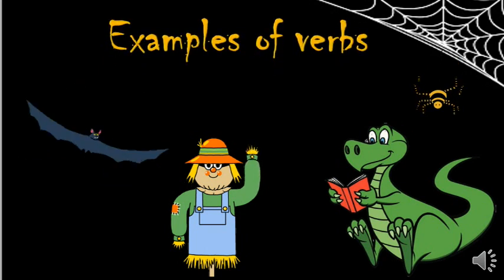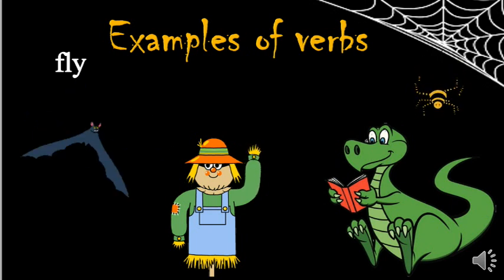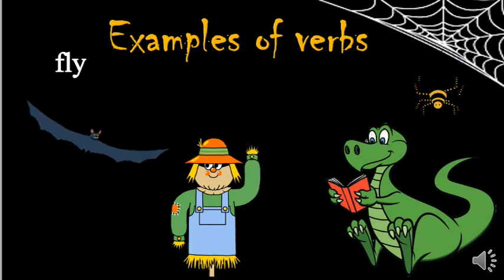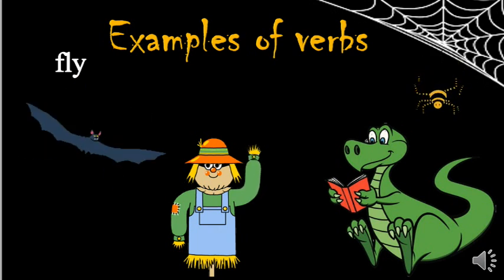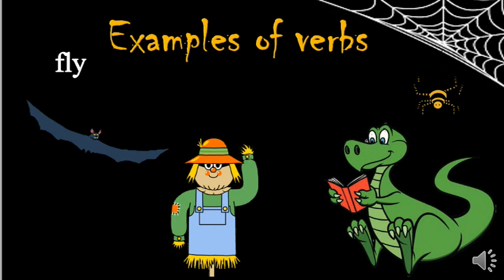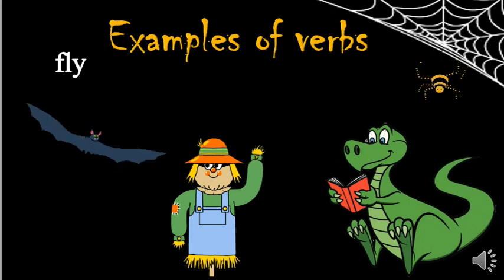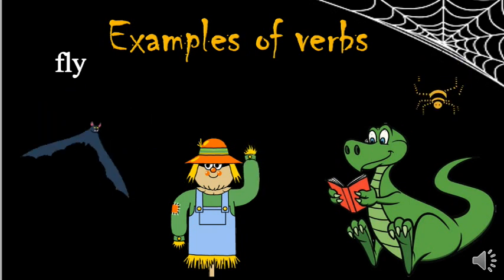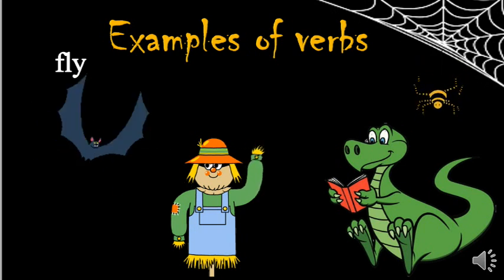Here you can see the bat is, yes, fly is the verb. The bat is flying. In the second picture, you can see a scarecrow, okay? This is used mostly by gardeners, because sometimes crows come and eat their harvest. So when these scarecrows are put, the crows get scared and they don't come.